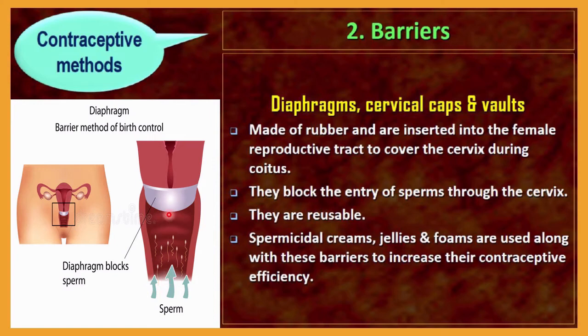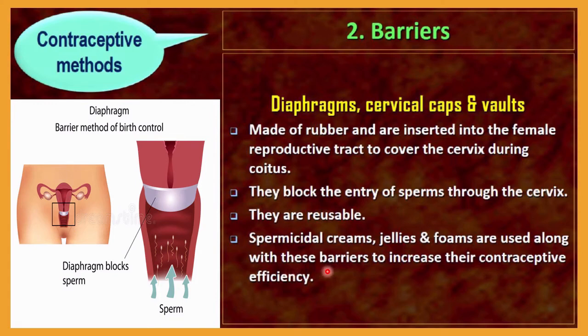cervix or uterus. Here you can see this is the vaginal portion in which sperm cells are entered, but due to this diaphragm, you can see its position here, it will block the entry of the sperm inside the uterus. So in this way they block the entry of sperms through the cervix, and they are reusable. Spermicidal creams, jellies and foams are sometimes used along with these barriers.